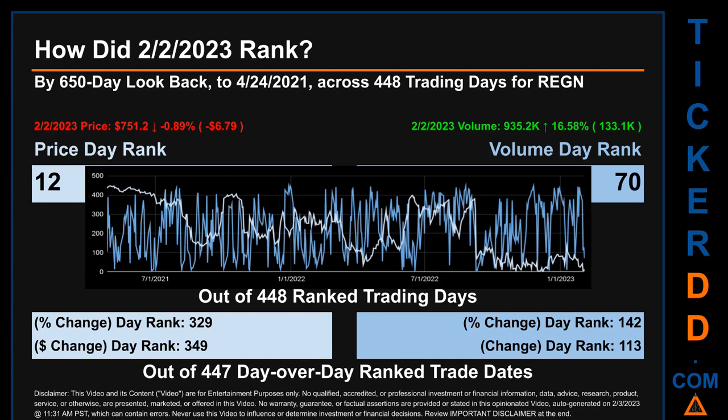The line graph overlays price and volume's daily ranking, as shown respectively in light versus dark blue, across those target trading days. In this view, essentially the dips are good whereas the spikes are bad. The price's day-over-day percentage change, dropping -0.89% on the 2nd of February 2023, had a day rank of 329, while its dollar difference of -$6.79 had a rank of 349 when compared day over day across 447 trading days. Volumes, percentage change and difference were ranked respectively at 142 and 113.